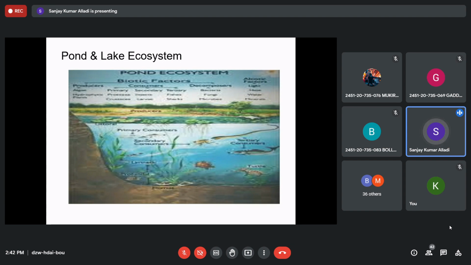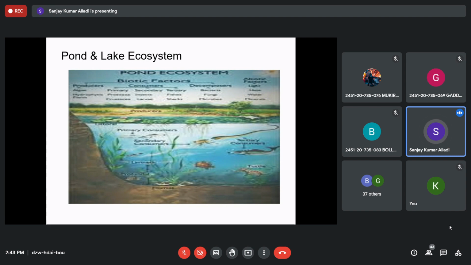Bacteria, protozoa, all these small unicellular organisms, Hydra, Hydrilla, different types of bacteria, and all that will be there. Then the secondary consumers like insect larvae, right? Like mosquito larvae, insect larvae, all these tadpoles, larvae will be there. Then secondary, the tadpoles and small fishes, right? Then the large fishes, then the crocodiles, snakes, and all that, top carnivores.